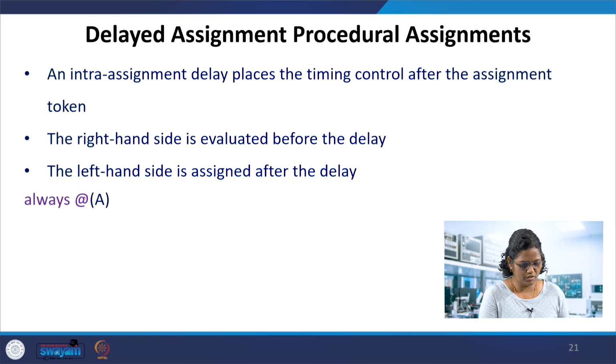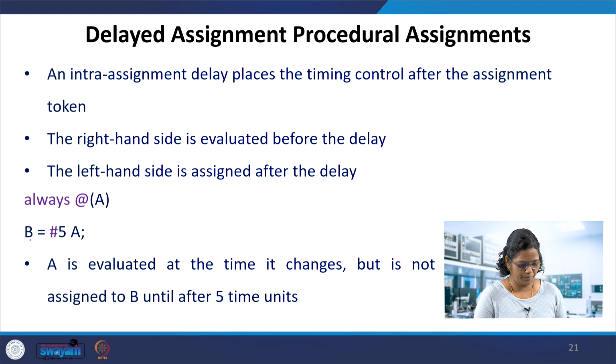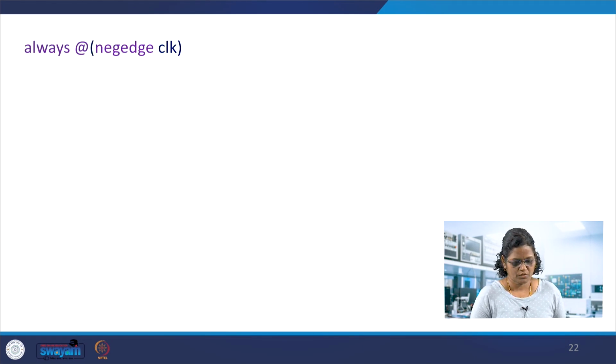For example, always @(A): whenever A changes, it is evaluated, and then it is not assigned to B immediately; it takes 5 time units and then is assigned to B. So whenever A changes, it is evaluated and assigned to B after 5 time units. That is delayed assignment.